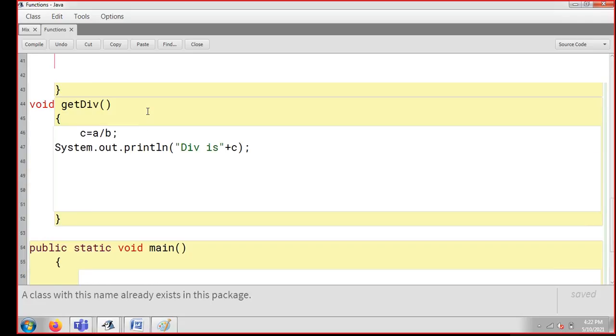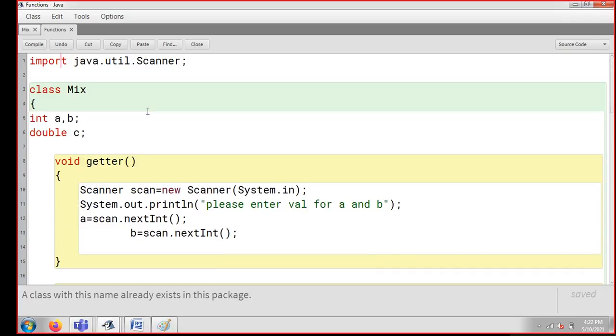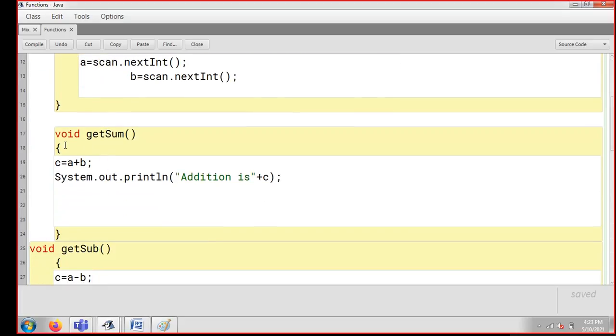You can see I'm just going to change the name of my class. My class name is functions, so I simply come up here and write functions. So here you can see this is my functions, and getter is done already. The only thing I need to do is getSum. getSum is printing the answer here, but I don't want getSum to print the answer. I want getSum to return the answer. So wherever I'm calling getSum, I'll catch the answer there.